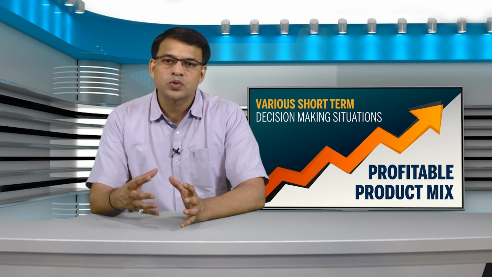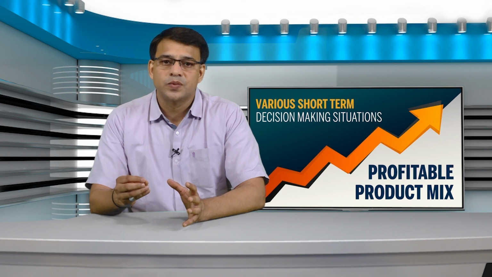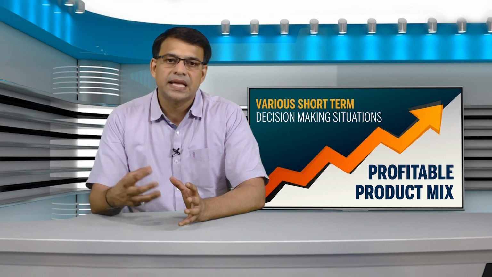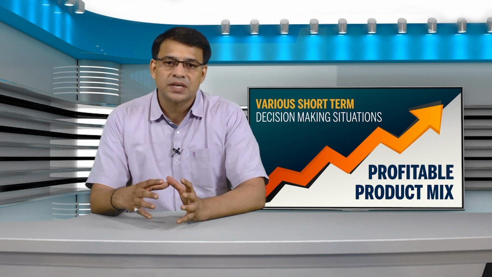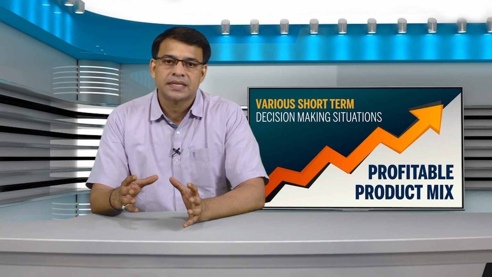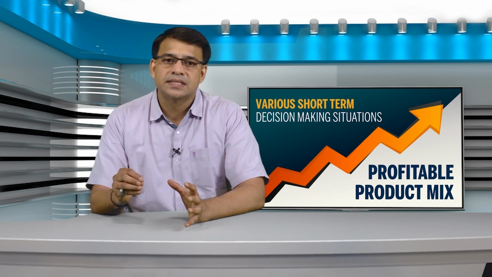To arrive at the most profitable product mix, it is required to study the contribution. Contribution means sales minus variable costs generated by various products individually, and then to select that product mix generating the maximum total contribution. As total fixed cost remains unchanged, it is ignored while making the decision of the most profitable product mix. To solve the problem, CVP analysis can be used.